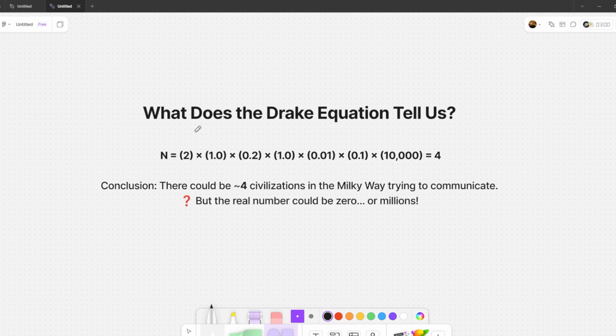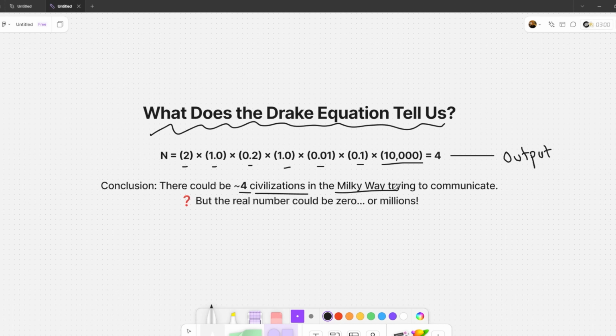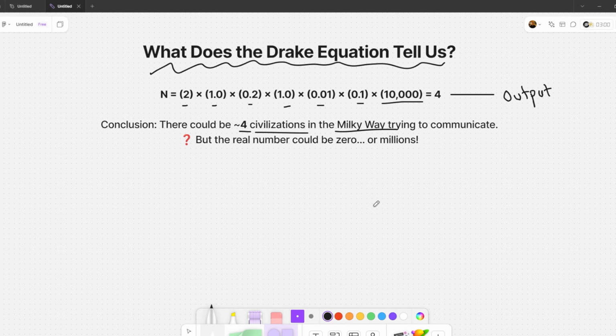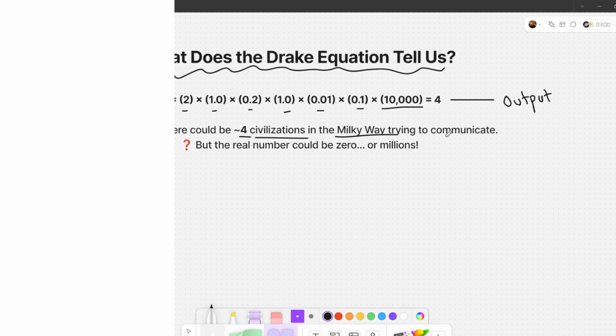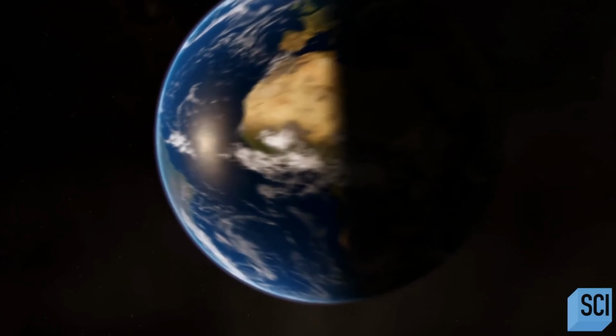Now let's do a final calculation and conclusion. Let's put in reasonable estimates. N = 2 × 1.0 × 0.2 × 1.0 × 0.01 × 0.1 × 10,000 years, which gives N = 4. That means, based on this equation, there could be 4 civilizations in our galaxy trying to communicate. But since many factors are unknown, the real number could be 0 or millions. So the question remains: are we alone, or is the universe full of life? If there are 4 civilizations, why haven't we heard from them?